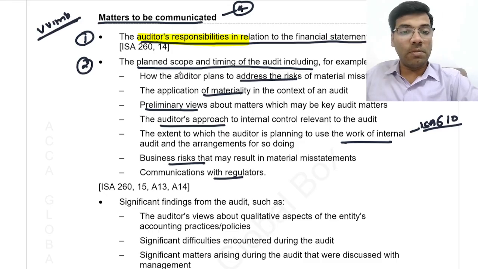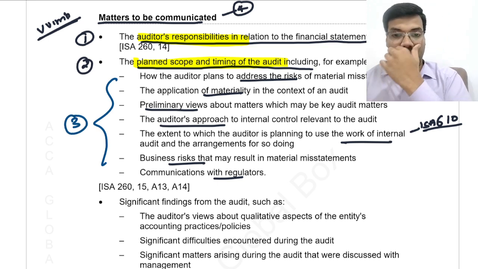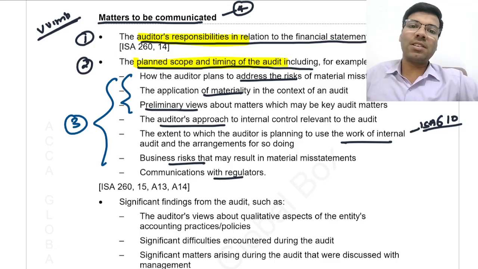Auditor's responsibilities and the planned scope and timing of the audit, including the following. So I would suggest you remember at least three. Among these, at least remember three. My suggestion would be to remember the first three, very easy. You can remember them. So this is the second matter that is communicated by the auditor to the management.